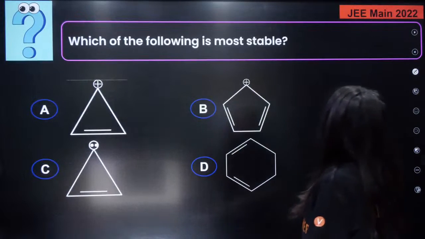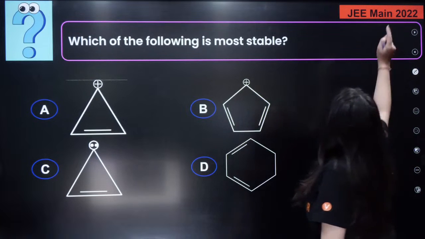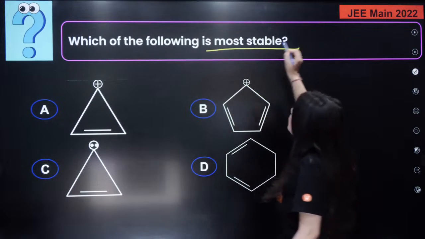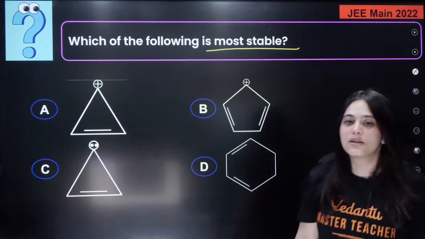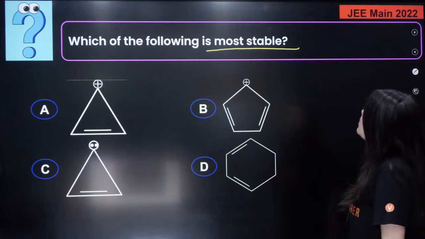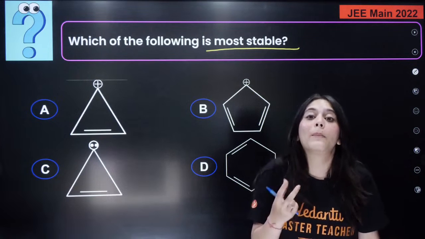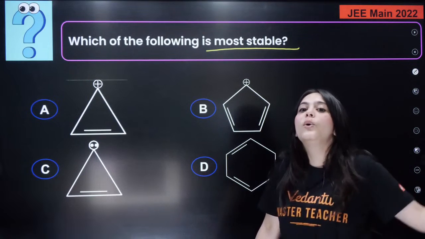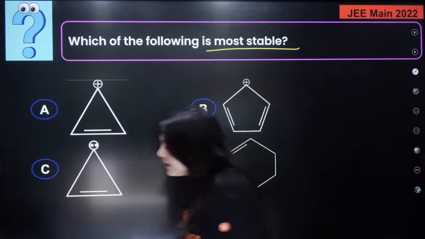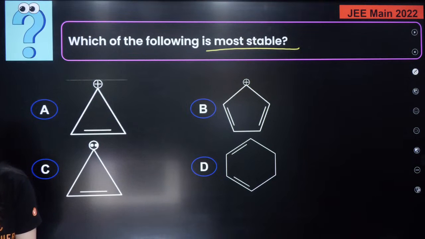Okay, now let's move on to this question. Who can answer this question for me? The question is from JEE Mains 2022. Which of the following is the most stable compound? Very easy, basic. See, very basic questions are also asked. For stability, you will look at their aromatic character. I just told you, aromatic compounds are the most stable compounds. Who can answer this? Okay, I'm looking at the chat box. 30 seconds to answer this question.